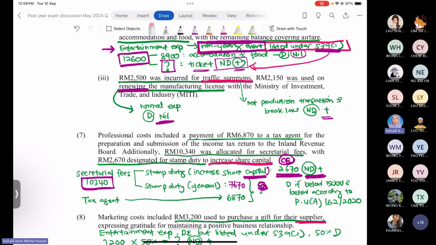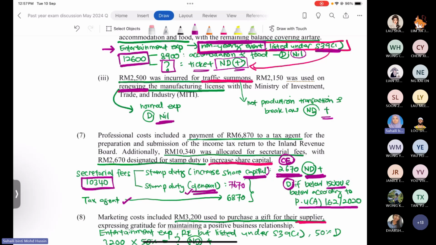So you already calculated just now, we have 7,670. According to the new public ruling, PU(A) 162/2020, you can check back in lecture 8, the payment of the secretarial fee for the general, plus the tax agent, is allowed for deduction if the amount does not exceed 15,000 ringgit.